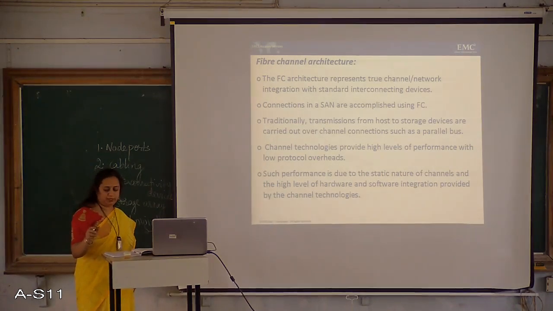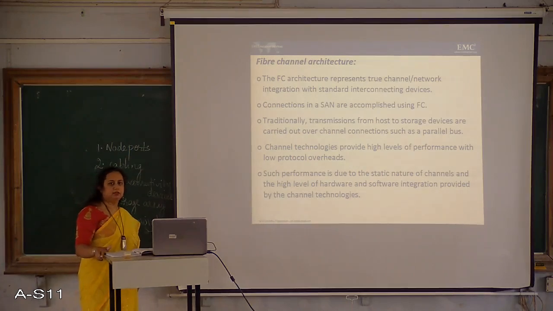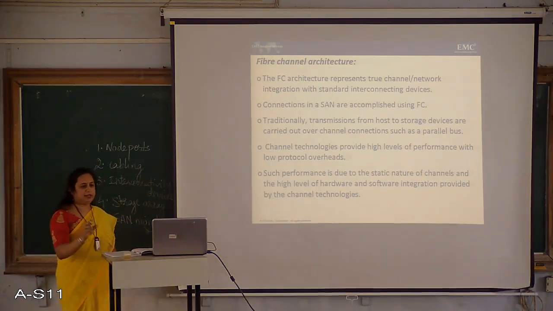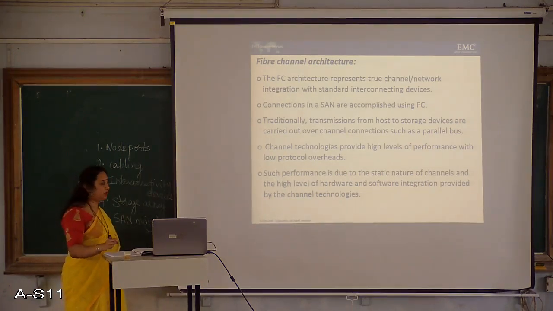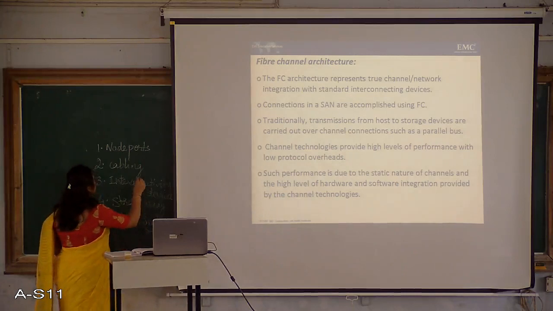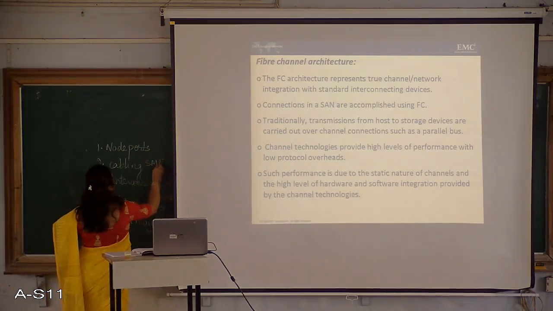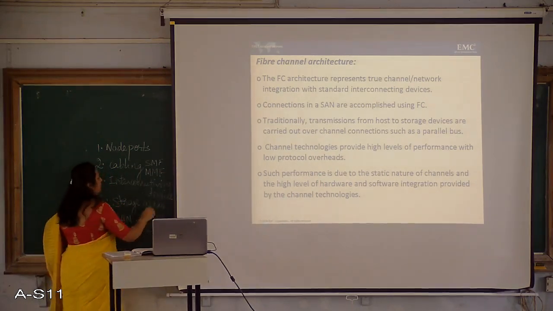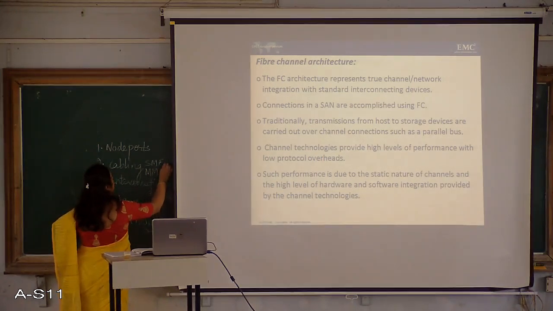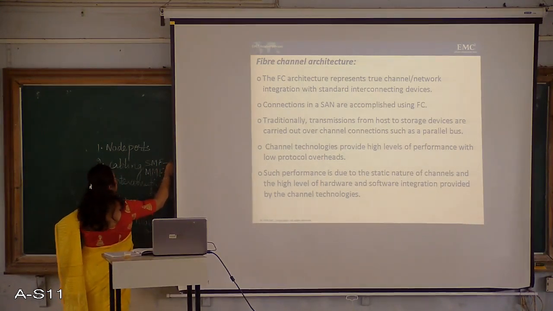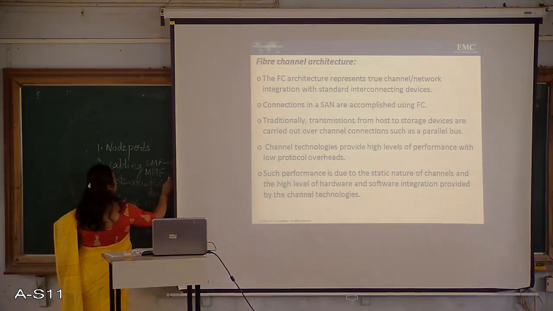So what do you mean by modal dispersion? Using the different types of cables, we have seen that we have to decide which type of cable has to be used. So the two types of cables are the SMF and MMF. SMFs can be used up to 10 kilometers, and these MMFs have to be used only for short distance, that is up to 500 meters.